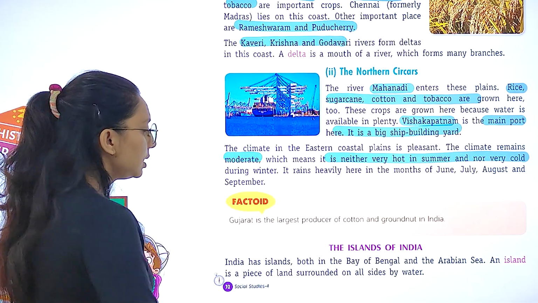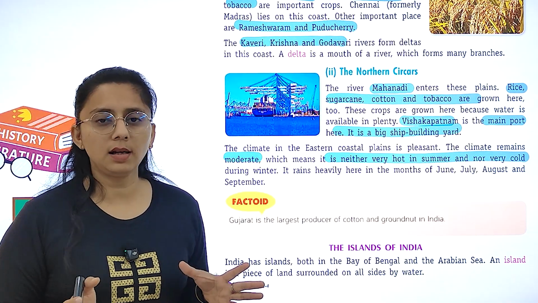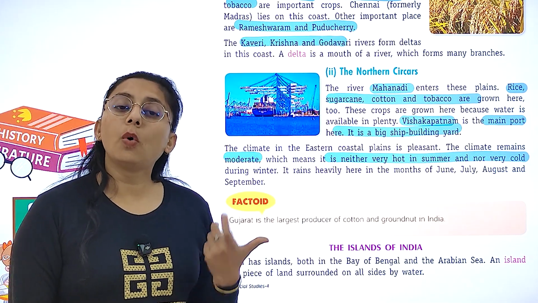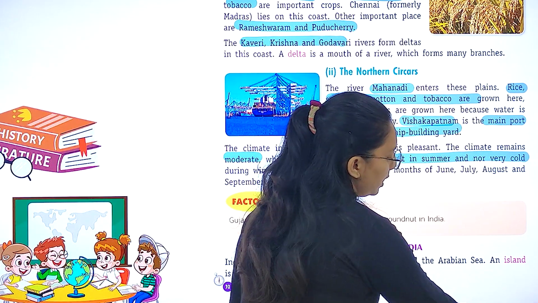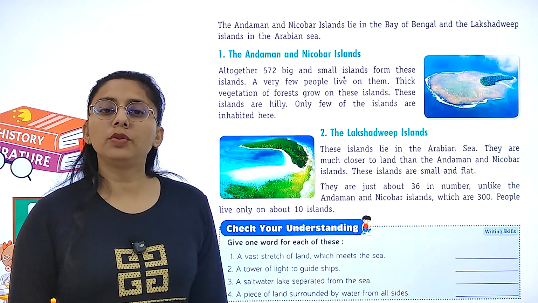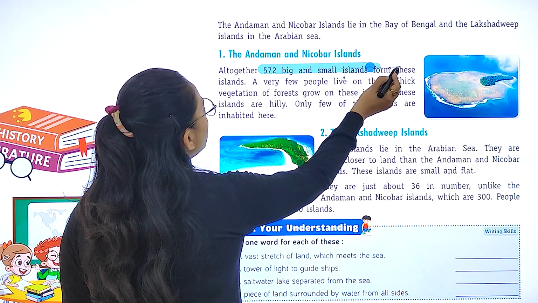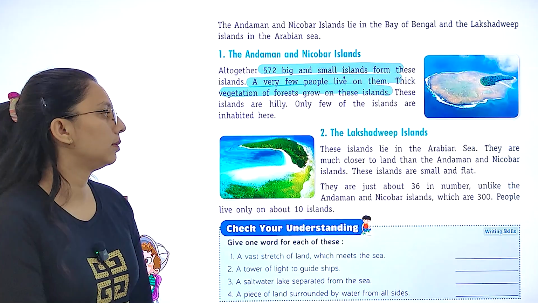Right? Then we have islands. India has islands. We have two islands, Lakshadweep Island and Andaman and Nicobar Island. So what is an island? It is a piece of land which is surrounded by water on all sides. Right? So first is Andaman and Nicobar. 572 small islands. Few people live on them. Thick vegetation of forests are found here.